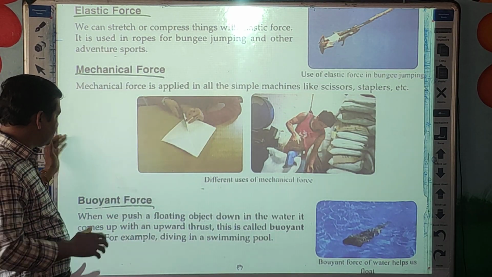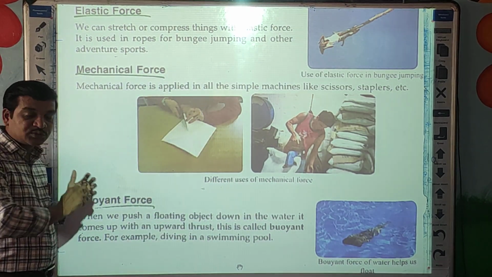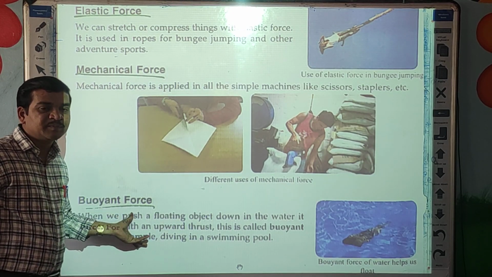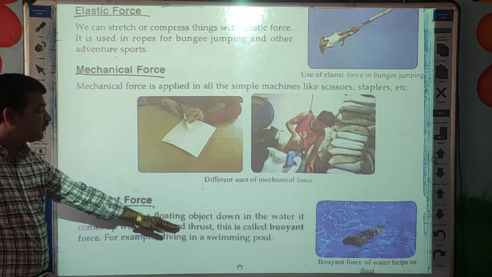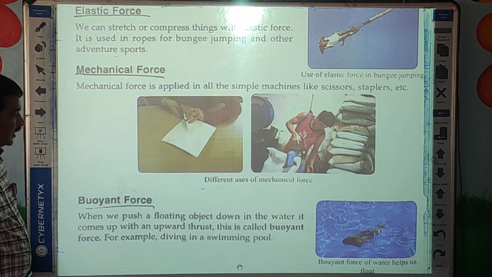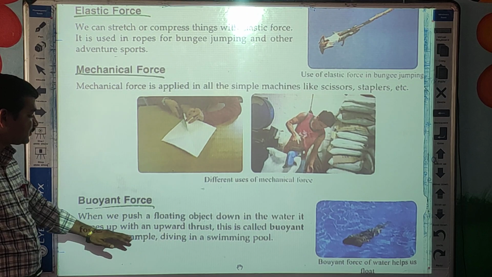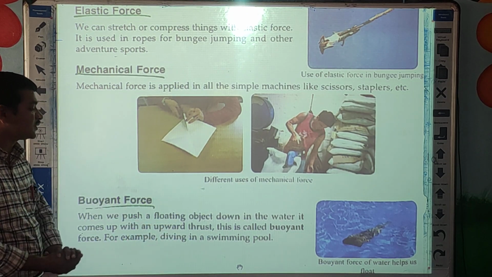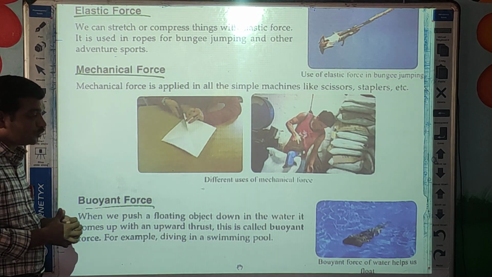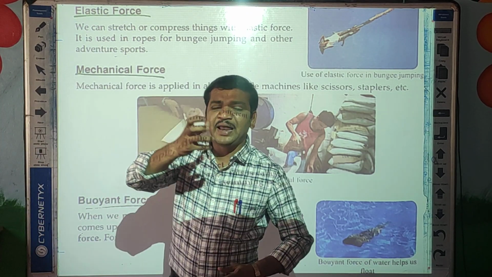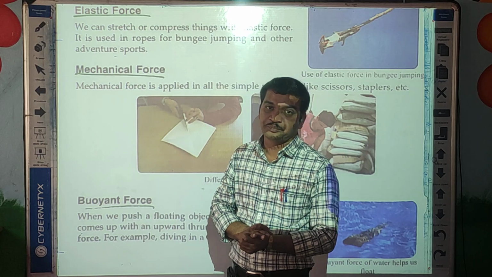Now next one, buoyant force. This is very important. What does buoyant force mean, students? When we push a floating object down in the water, it comes up with an upward thrust. This is called the buoyant force, as in diving in a swimming pool. See here, a simple activity you can do at home, students.